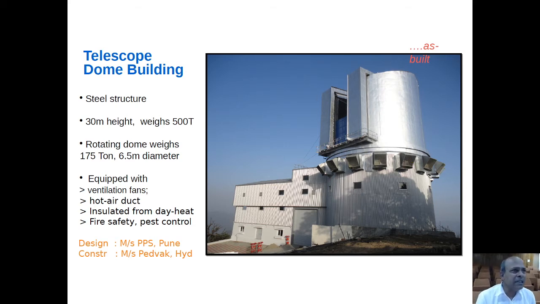Why are these ventilation fans required? Because during daytime, the dome gets heated, and hence the temperature inside is very high in comparison to the temperature outside during night time. So to thermalize, to make the temperature, and hence the refractive index, equal both inside and outside, we have these fans. This improves the sharpness of images formed by the telescope.